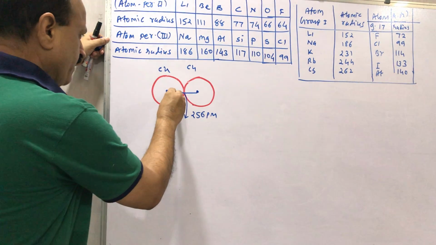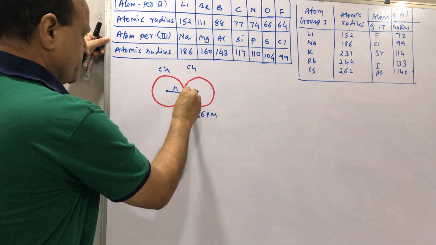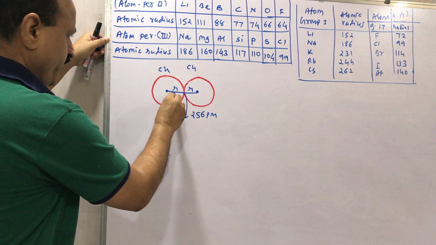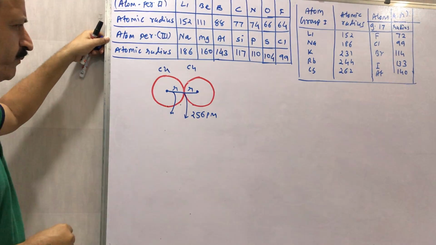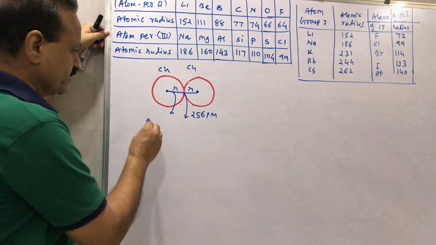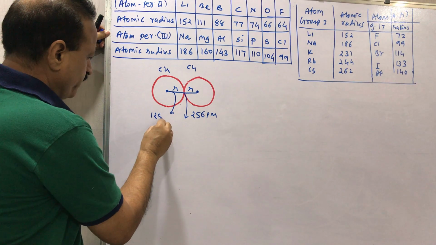So this is half of 256 pm, and we get the radius of copper metal, that is the metallic radius, which is 128 pm.